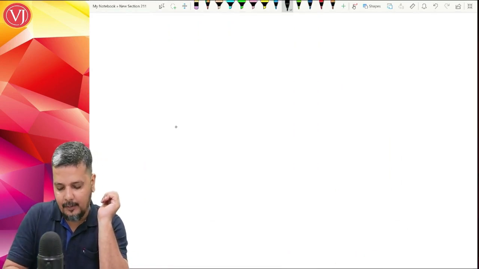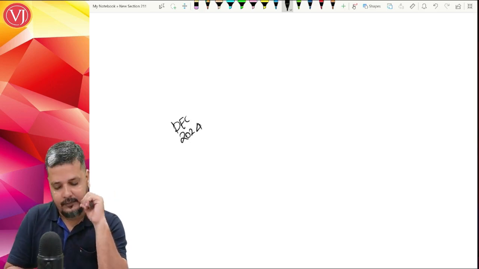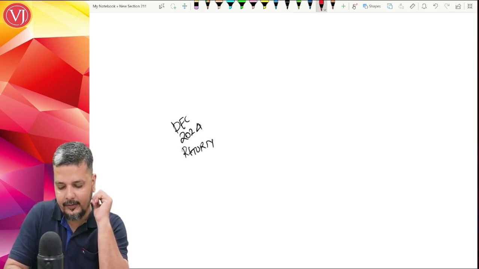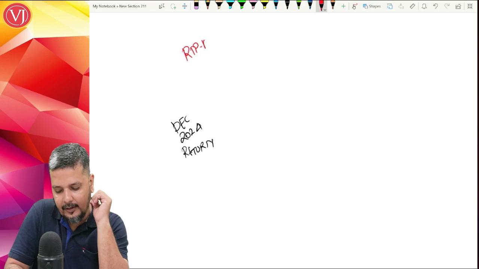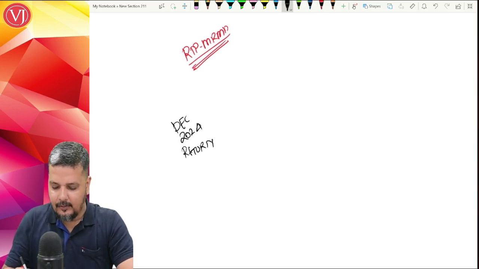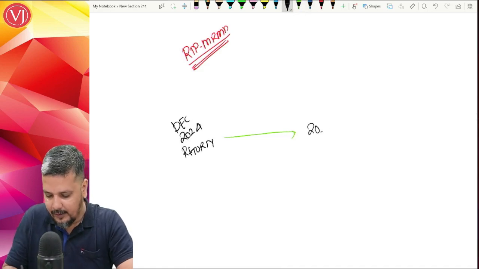Supposing you're talking about your December 2024 return. The due date of which is, let us talk about a regular taxable person going under the QRMP scheme, monthly return, monthly payment scheme. Now, the due date of this particular return is 20th of Jan 2025.